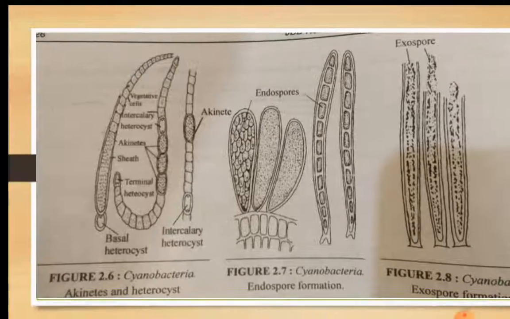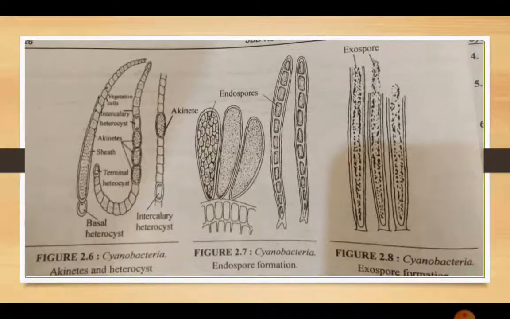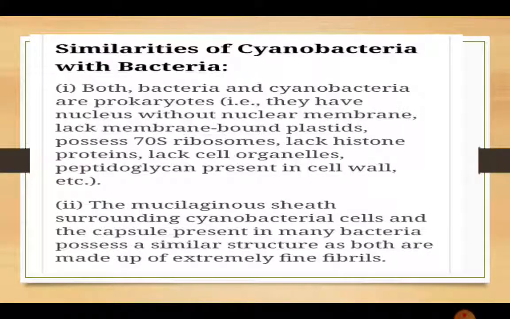After that, the next question is, what are the similarities of cyanobacteria with bacteria, or we can say what are the affinities of cyanobacteria with bacteria. Both bacteria and cyanobacteria are prokaryotes, that is they have a nucleus without nuclear membrane. They have a nucleoid, without nuclear membrane. They lack membrane-bound plastids, possess 70S ribosomes, lack histone proteins, lack cell organelles, and peptidoglycan is present in the cell